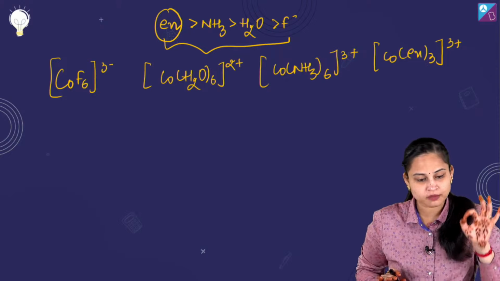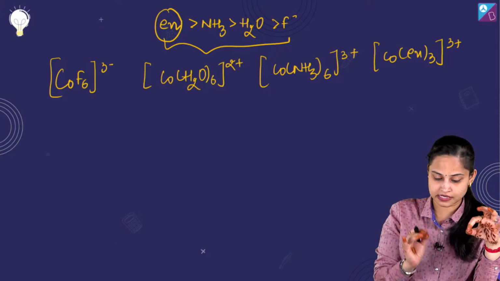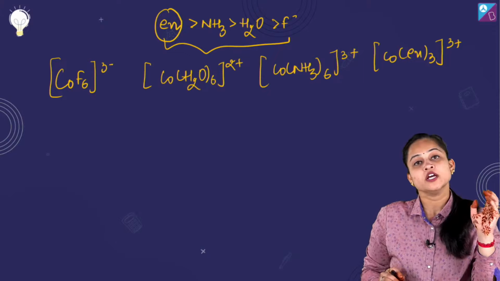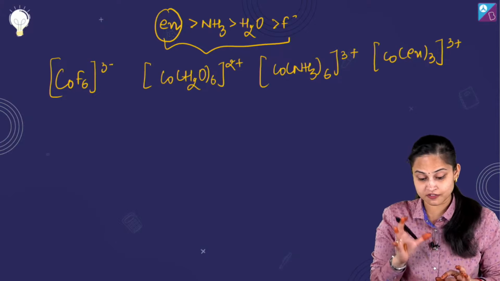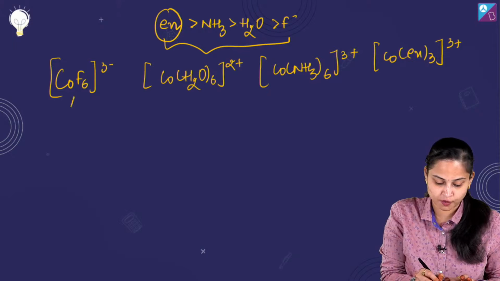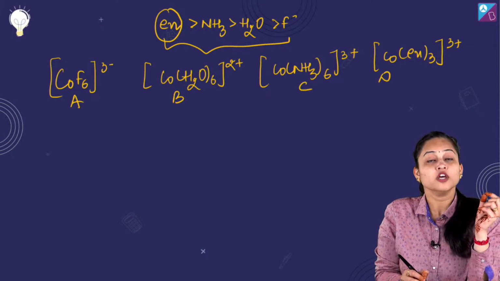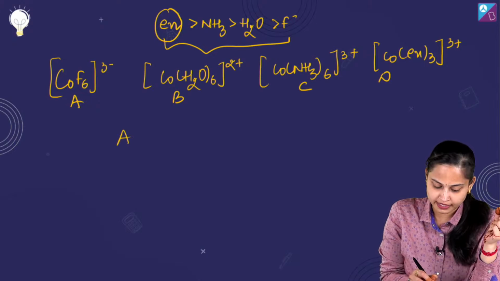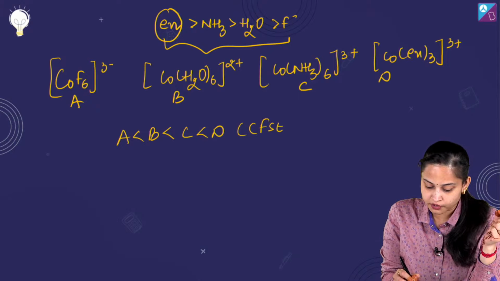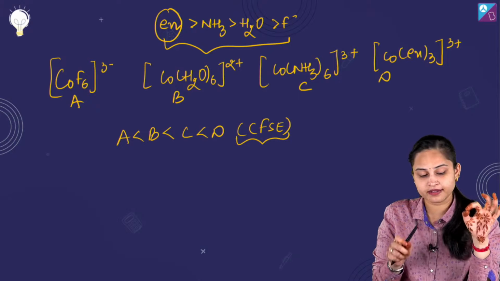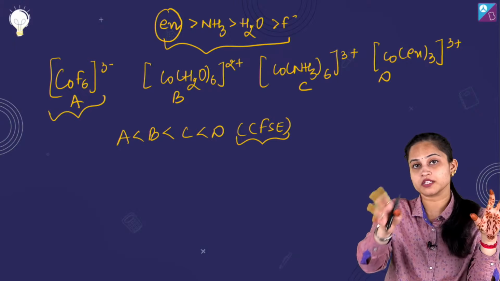Now, according to spectrochemical series, the order of the ligand strength is En, NH3, H2O and F negative. So CFSE value of the given complexes, A, B, C and D, should be in which particular order? It should be A less than B, then C and then D. This should be the CFSE value order. But there is a twist over here. If I just talk about complex A.